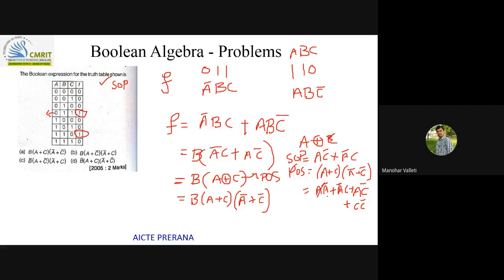So this and this become 0, and finally you will get this only, right? So this is my answer: B multiplied by A plus C, A bar plus C bar. This is the answer.